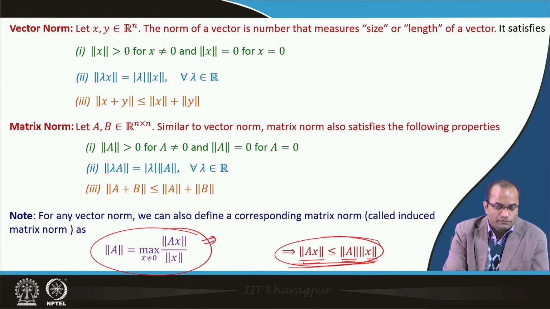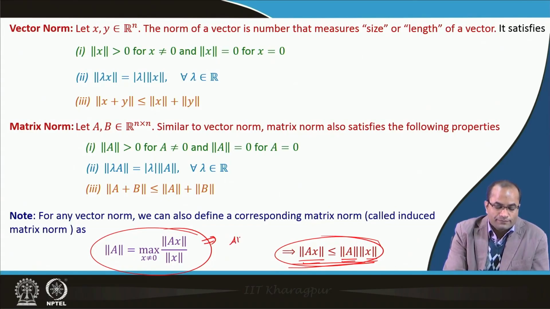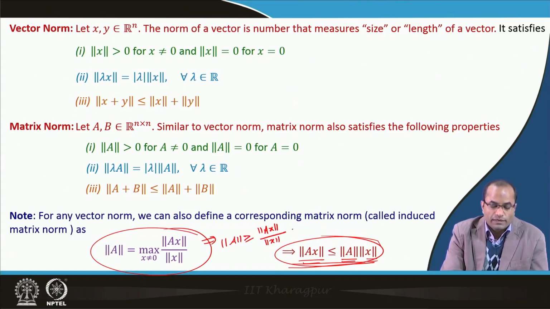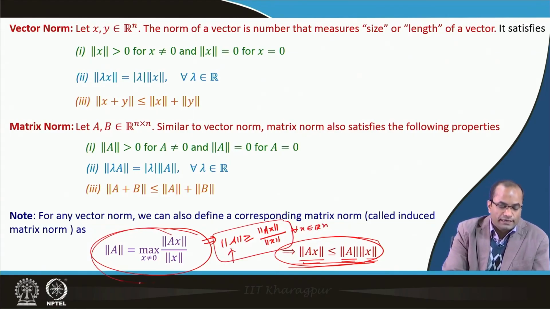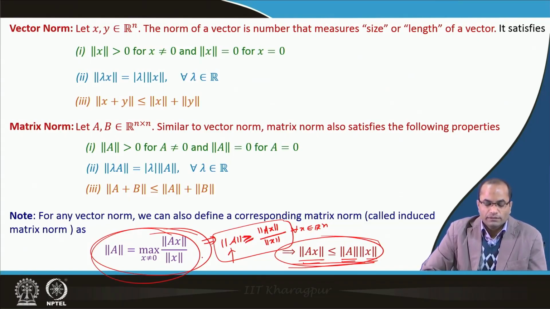This is trivial, because the norm of A is defined as the maximum over x. So the norm of A is always greater than or equal to the ratio of the norm of Ax divided by the norm of x for any x in Rn.